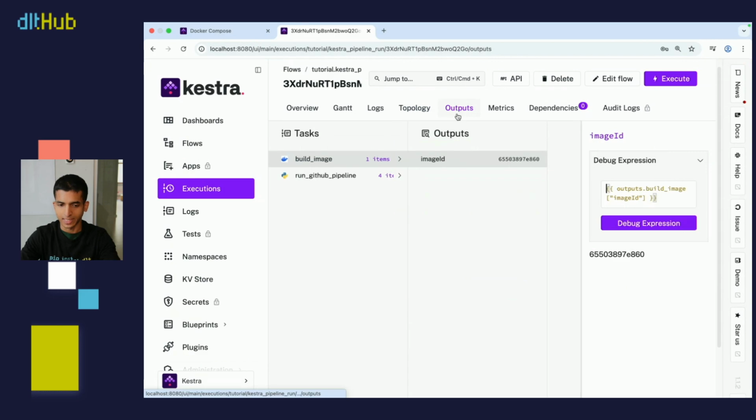There's also an outputs tab that basically shows you what is yielded from a given task. So here you can see what's coming from our pipeline one, and here you can see our build image. So just something I wanted to share.